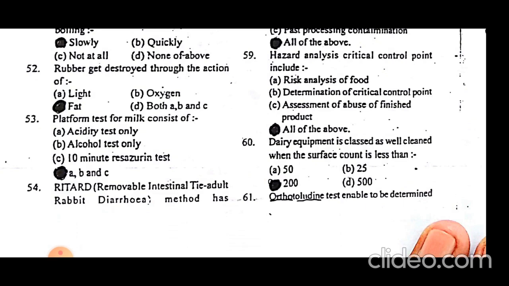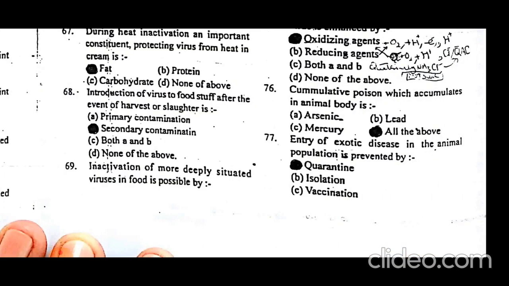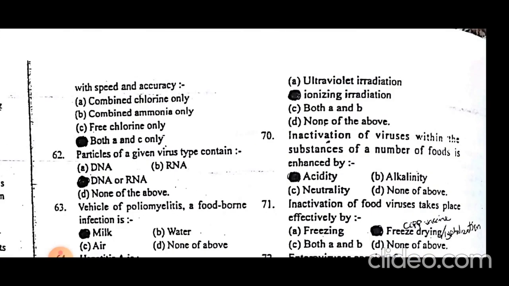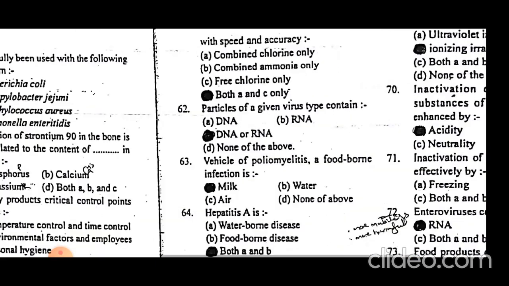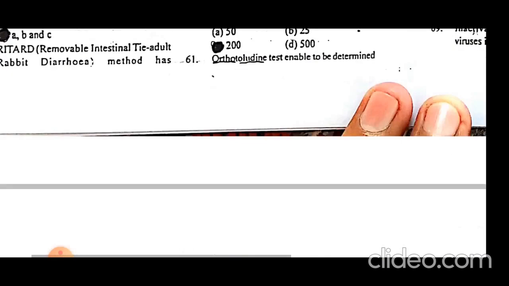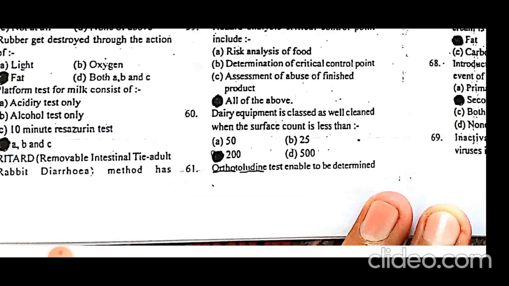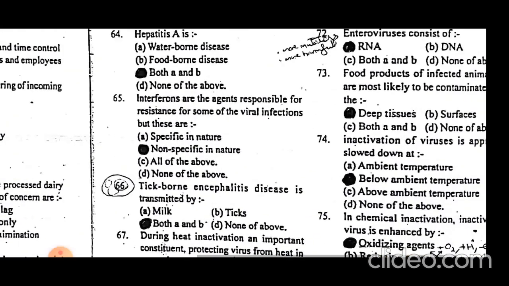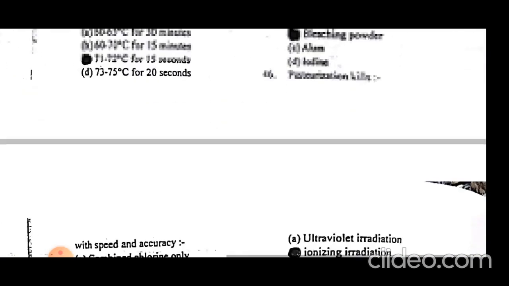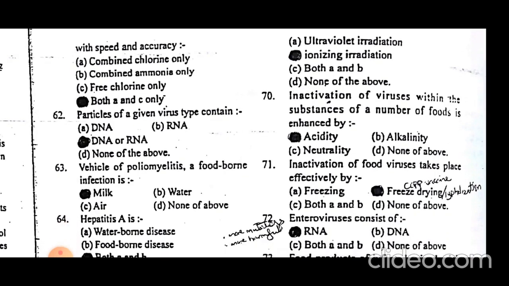The orthotolidine test enables determination of both combined chlorine and free chlorine. Free chlorine and combined chlorine can be detected by the orthotolidine test. It detects chlorine, bound or free, both.